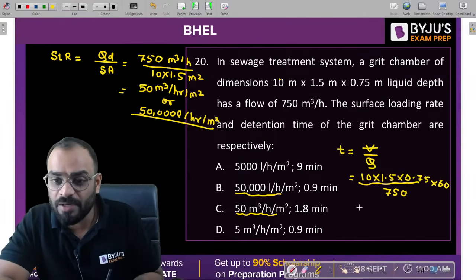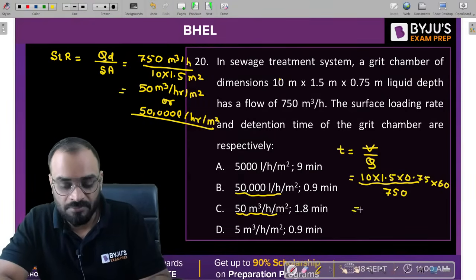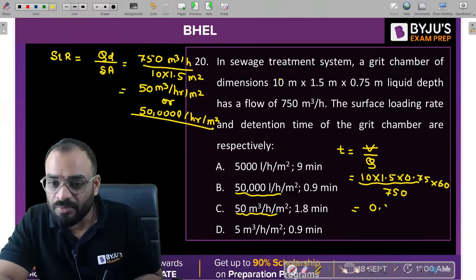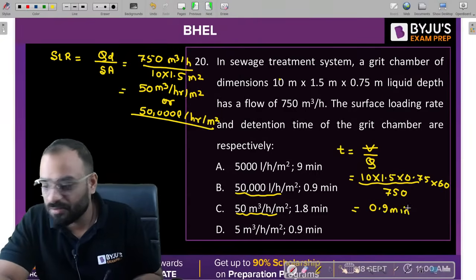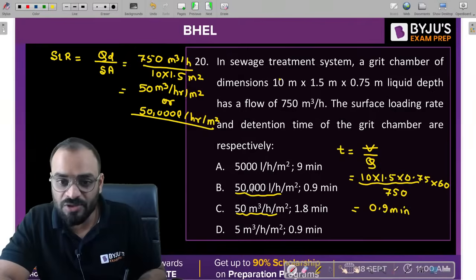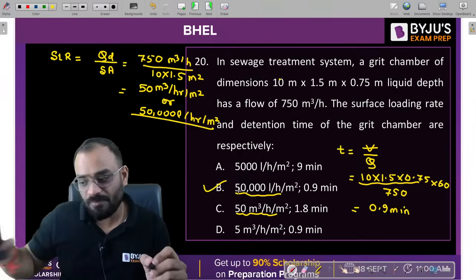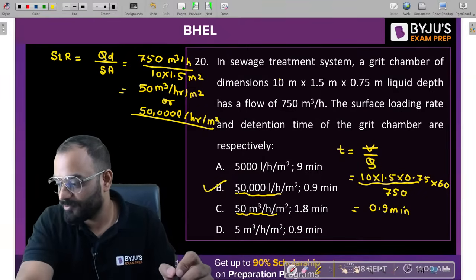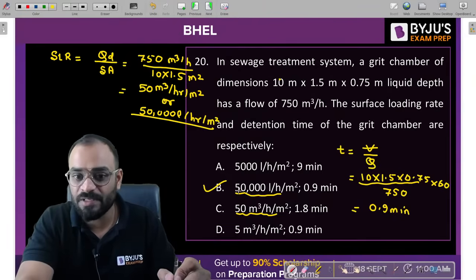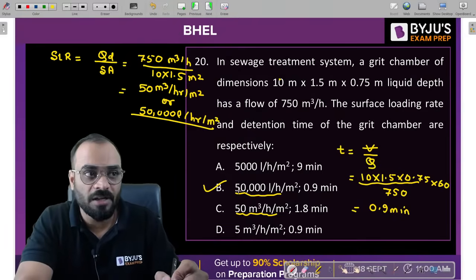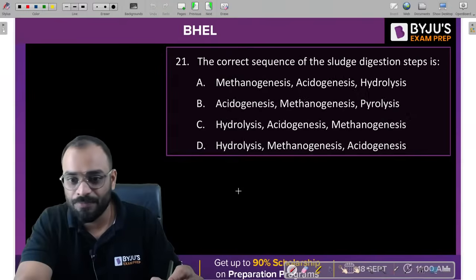So I will multiply it by 60. So it is coming around 0.9 minute. So tell me guys, which will be the correct combination? It should be B. Very nice Santu. Very nice Amna. It should be B, which is basically 50,000 liter per hour per meter square and 0.9 minute.